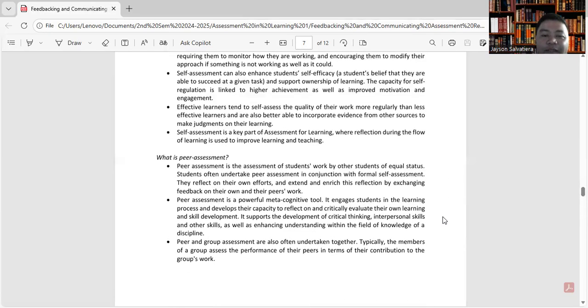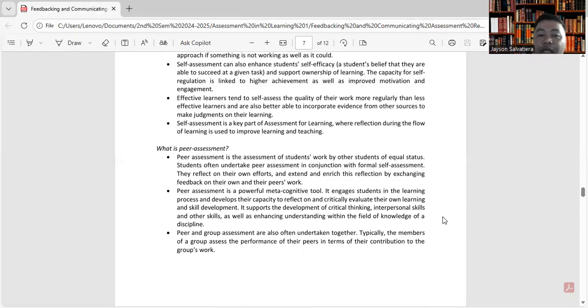So peer assessment is the assessment of students' work by other students of equal status. Students often undertake peer assessment in conjunction with formal assessment or formal self-assessment. They reflect on their own efforts and extend and enrich this reflection by exchanging feedback on their own and their peers' work.